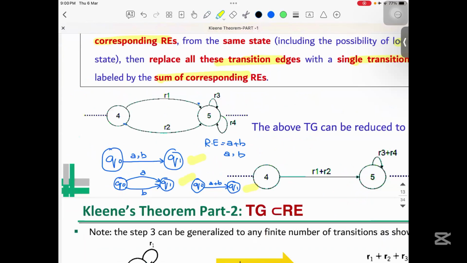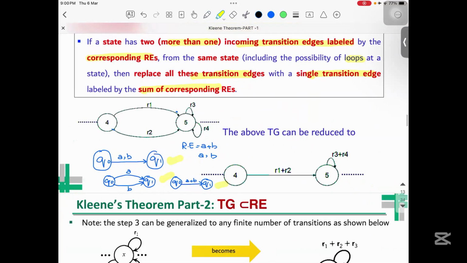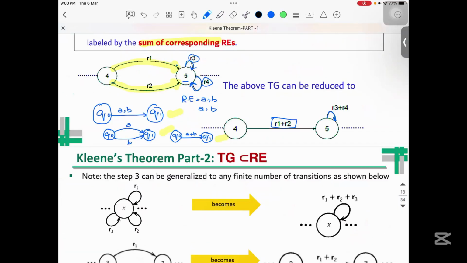So same is the case in this particular diagram. You can see one of the incoming is R1, another one is R2. So what we did, we wrote R1 plus R2. Now, in state number 5, there are 2 incoming. One of the incoming is R3, another incoming is basically R4. So what we did, we wrote just one incoming, and it will be R3 plus R4. It is exactly the same thing that we did, A plus B.